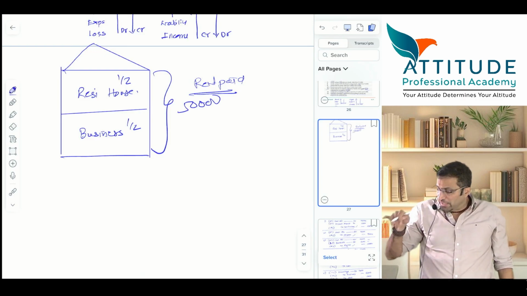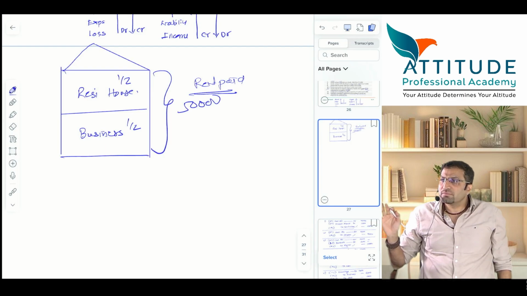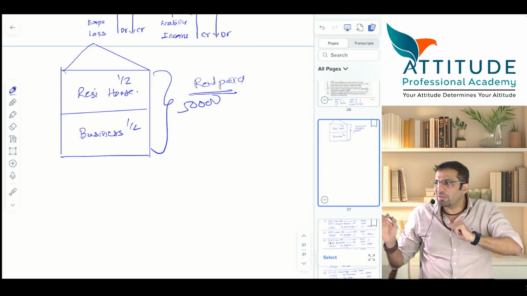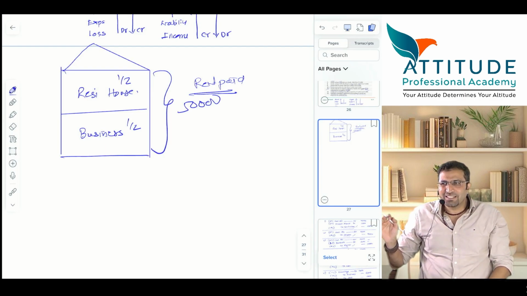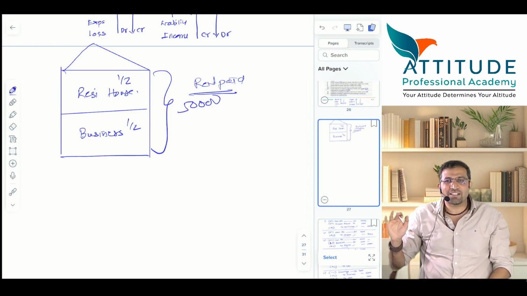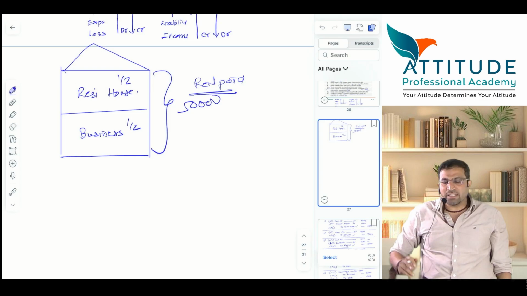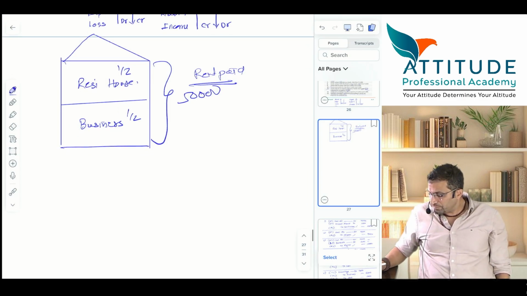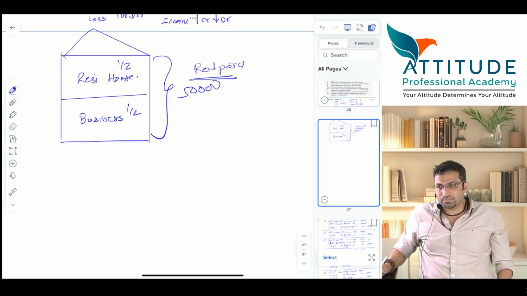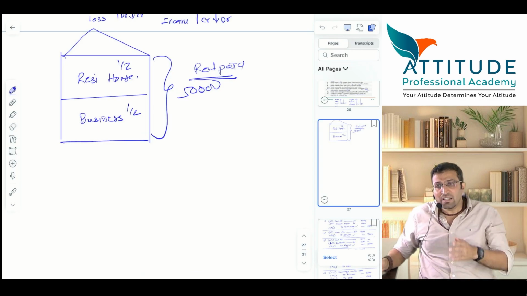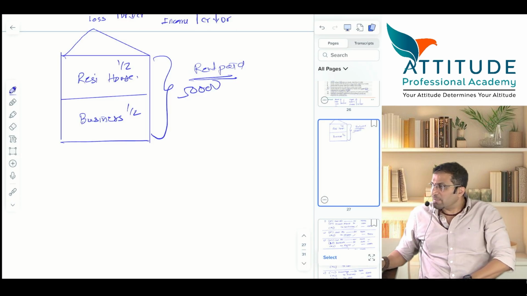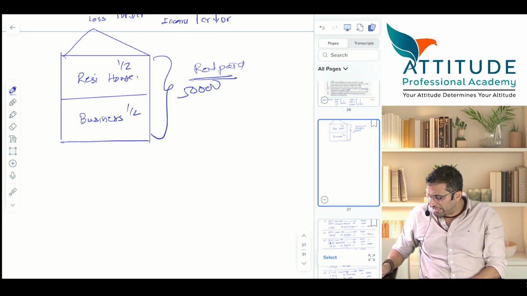You are paying it. It is your business and your house. Generally you see all business people, Marwadis especially, the business is downstairs and the house is upstairs. It's easy, they can be there in business 24/7. Yes. Tell me the entry. Pass the entry. If this is your case, pass the entry. 50,000 you have already paid, so cash is credited by 50. Yes or no? Tell me the entry.